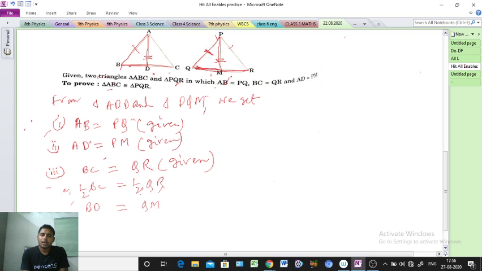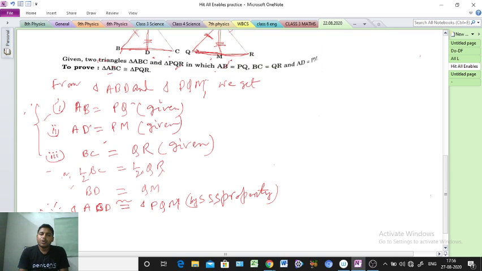So from here we can say corresponding sides, CPCTC form. We know that formula. That means corresponding parts of congruent triangles are congruent. So from here we can say angle B equal to angle Q. We can write, or not, sir?